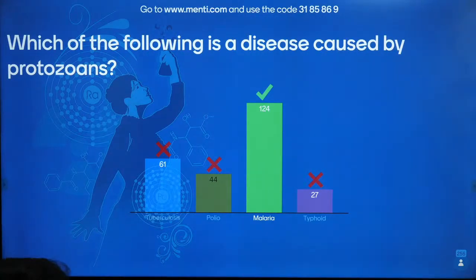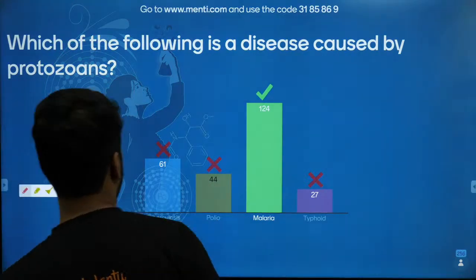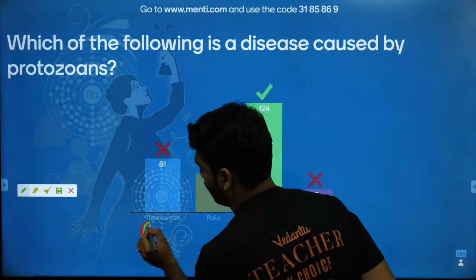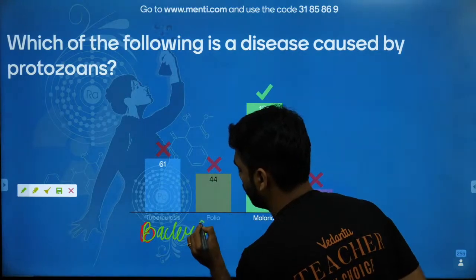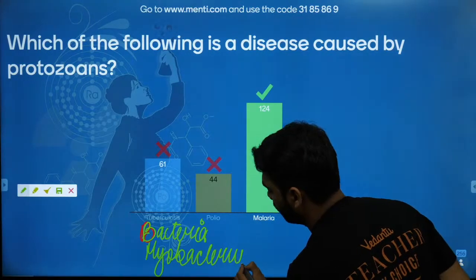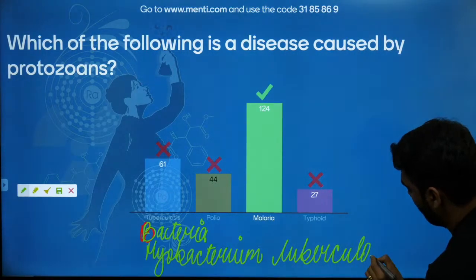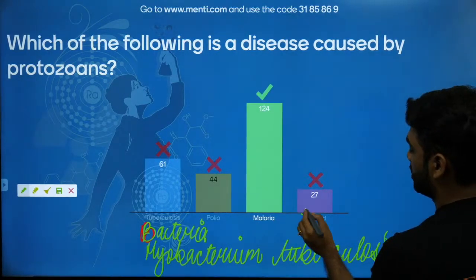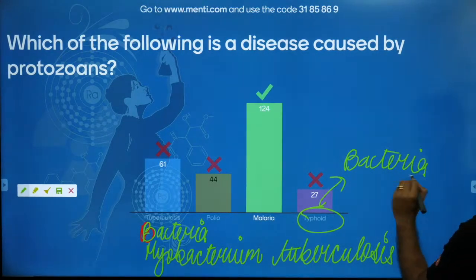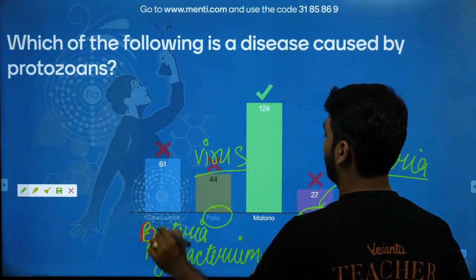Now, let me tell you. Tuberculosis is caused by a bacteria called Mycobacterium tuberculosis. Typhoid is also caused by a bacteria called Salmonella typhi. Polio is caused by a virus called poliovirus.